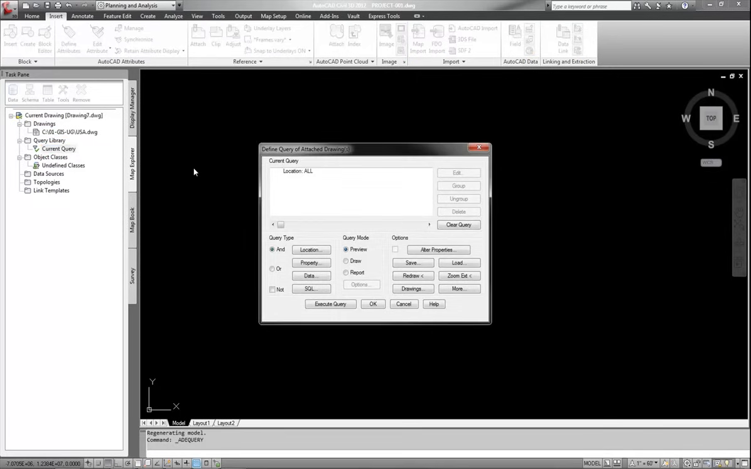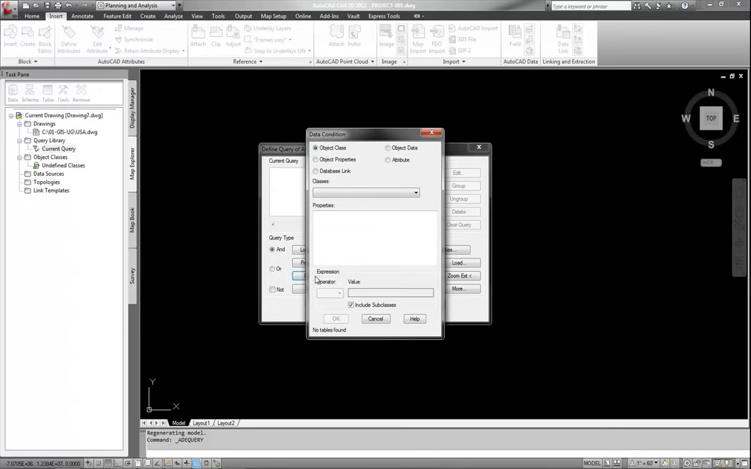Okay, so now that I know that it's coming in, I'm going to go ahead and come back and delete that option so I don't do the whole query. I'm going to do a data, okay, from the object data table.